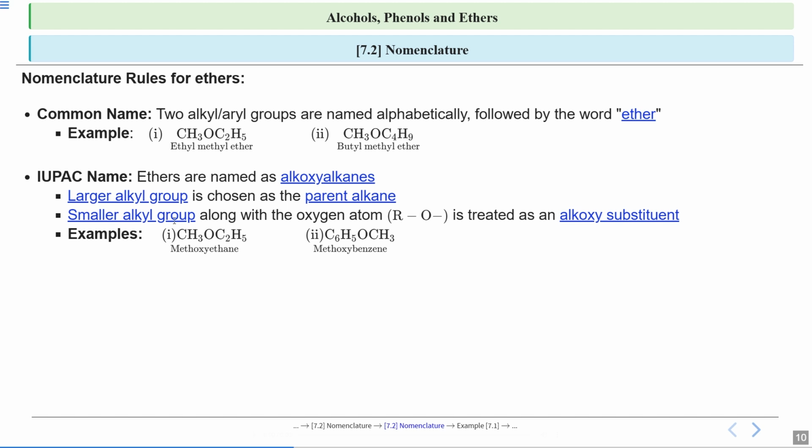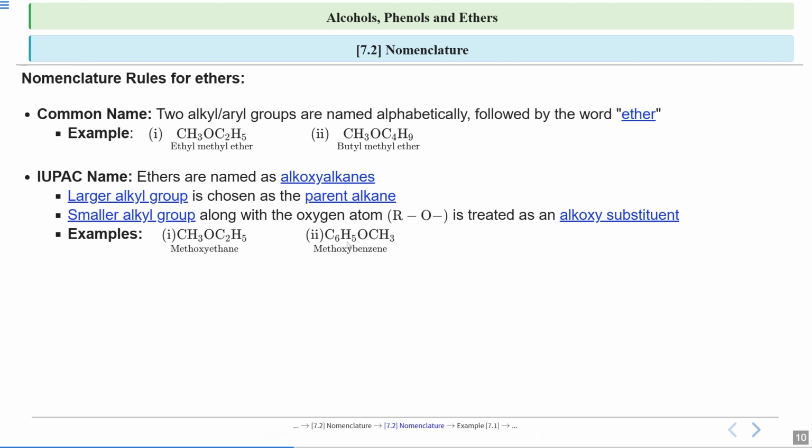Now see this example, it will make clearer what I told. First I told you, see which one is the longer carbon chain. Here there is methyl and here there is ethyl. So ethyl has more carbon atoms. So this will be your parent alkane. This is a larger alkyl group, so this will be your parent alkane. And the group to which your O is attached is written as alkoxy. Since here it is CH3, it will be methoxyethane. Clear?